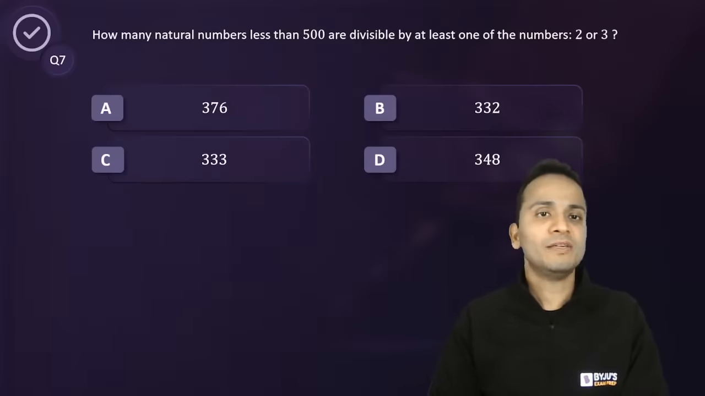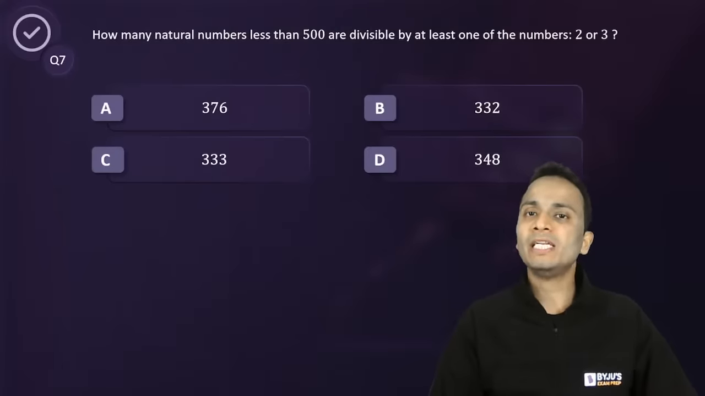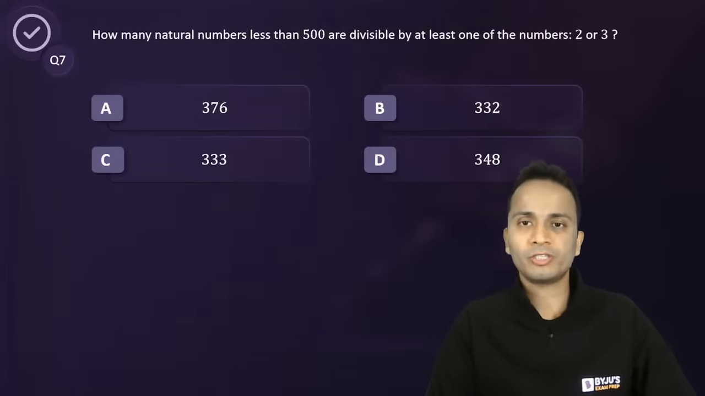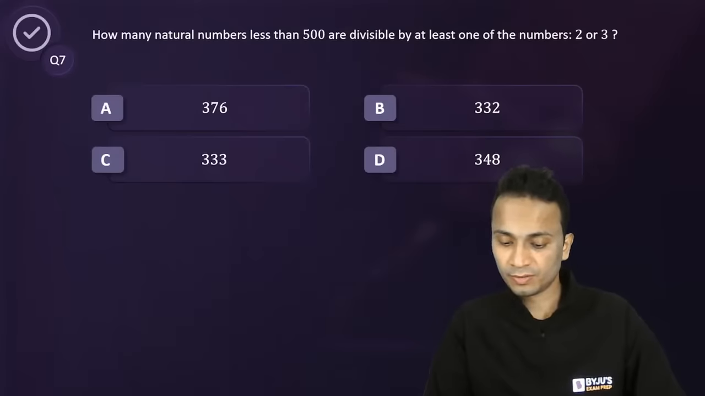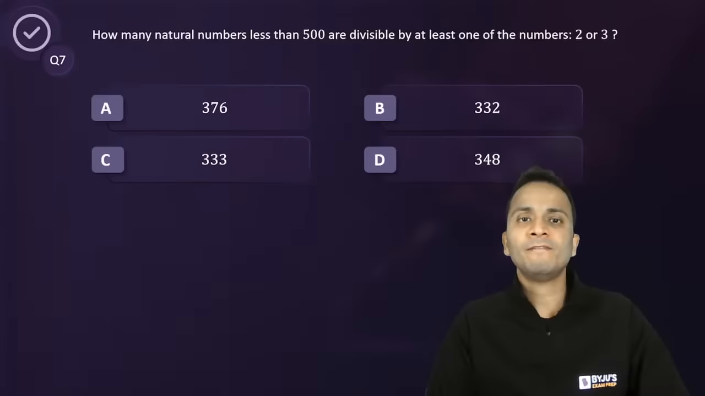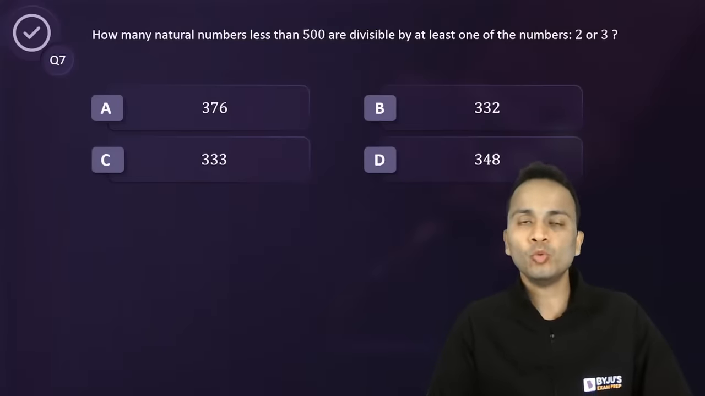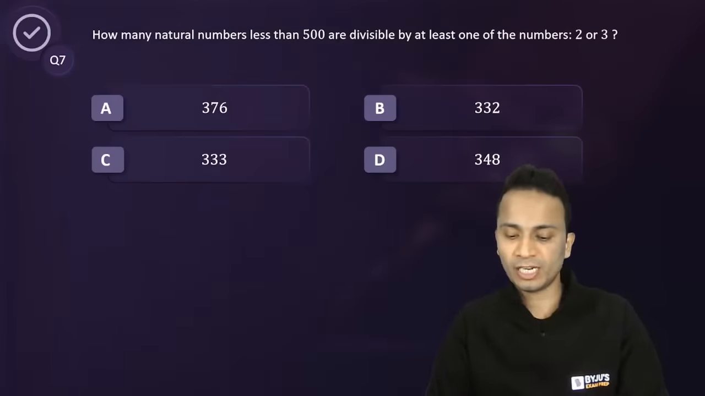Okay, chaliye. Now next question is, how many natural numbers less than 500 are divisible by at least one of the numbers 2 or 3? Now be careful in answering this question. How many natural numbers less than 500 are divisible by at least one of the numbers 2 or 3? A very simple, straightforward question, but you need to be very careful in answering this.